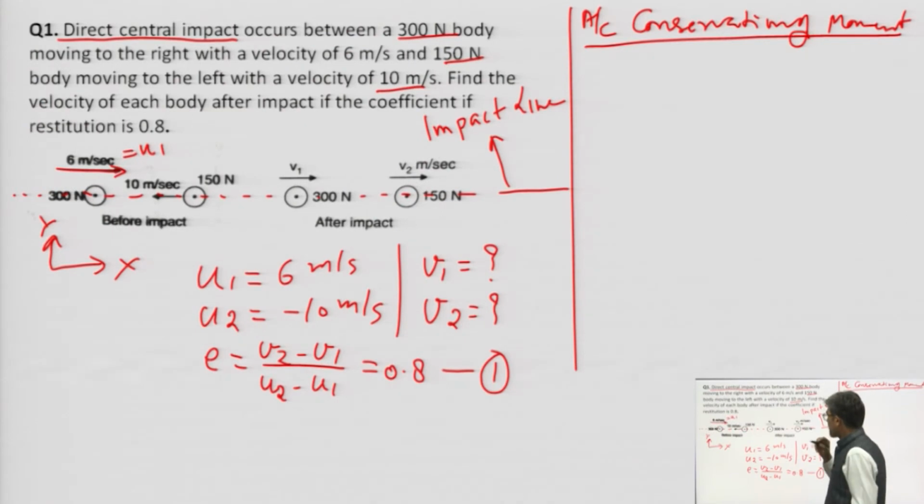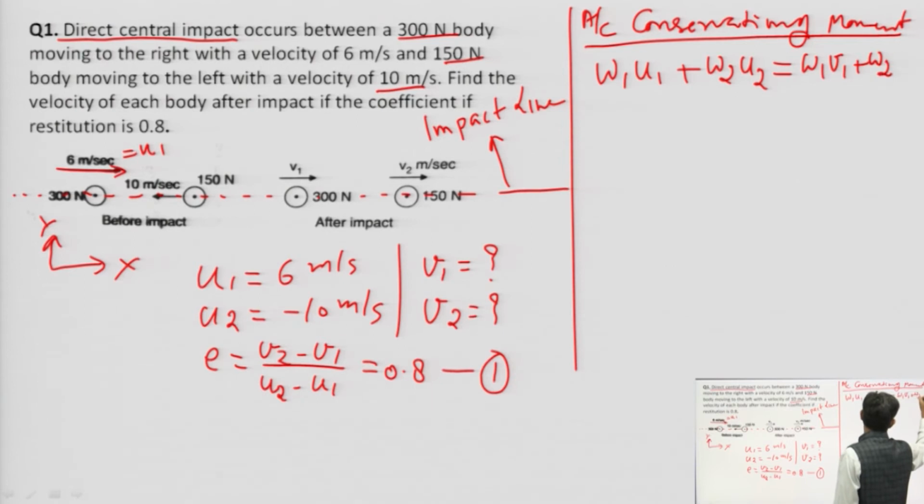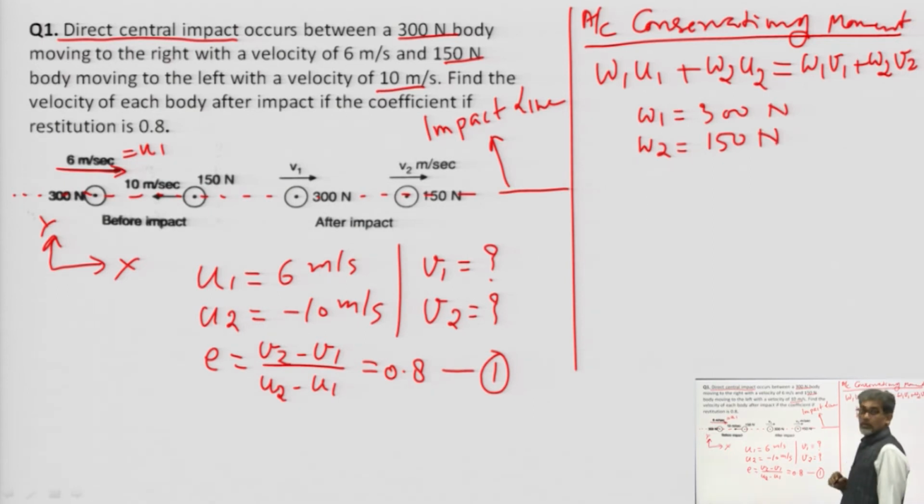So I am writing W1 into u1 plus W2 into u2 equals W1 into V1 plus W2 into V2. W1 is 300 Newton, W2 here is 150 Newton, and u1, u2 are as given.